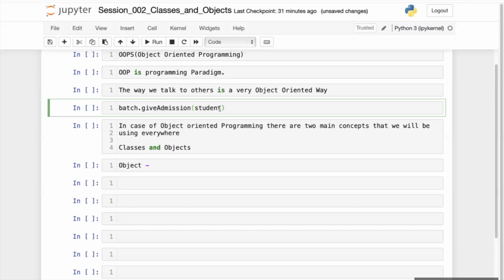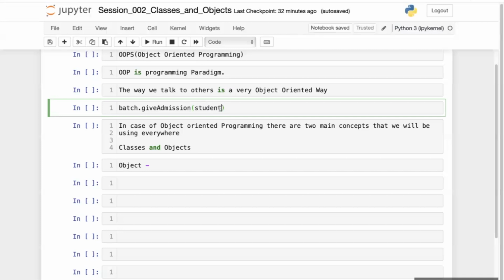The process of doing something is called functionality. I am assigning one functionality to Ruchi: give me the laptop. Giving me the laptop is a functionality that I am assigning to one object. He is supposed to give me the laptop, and the laptop is another object.